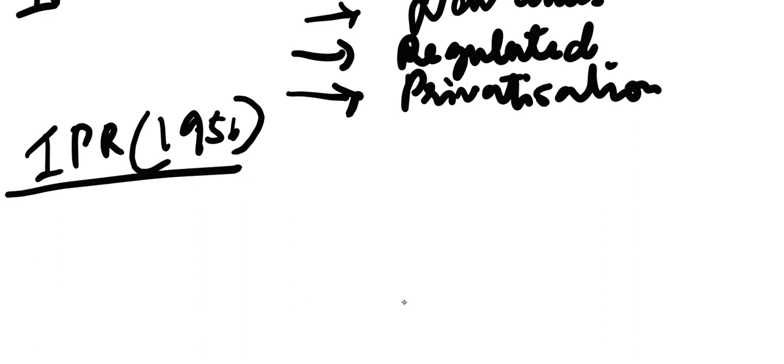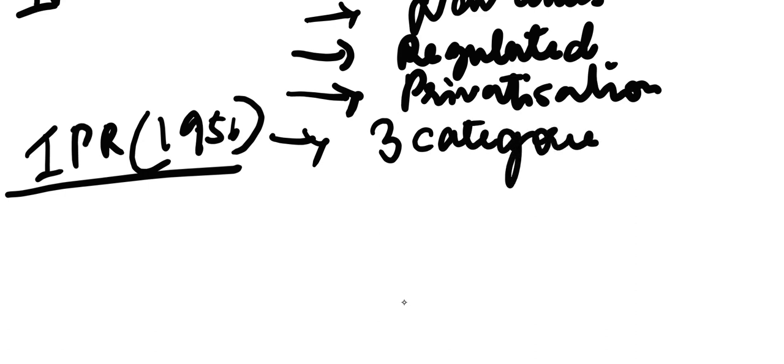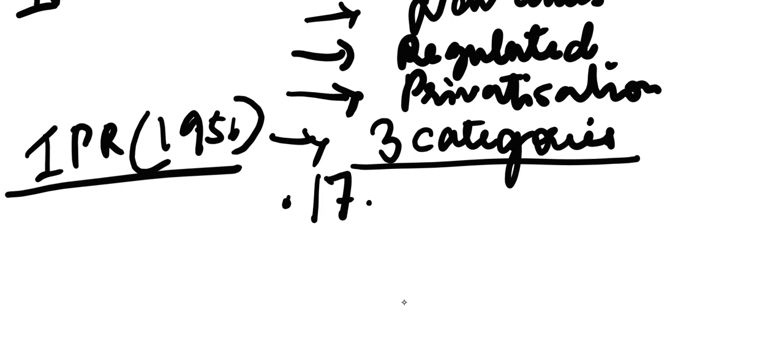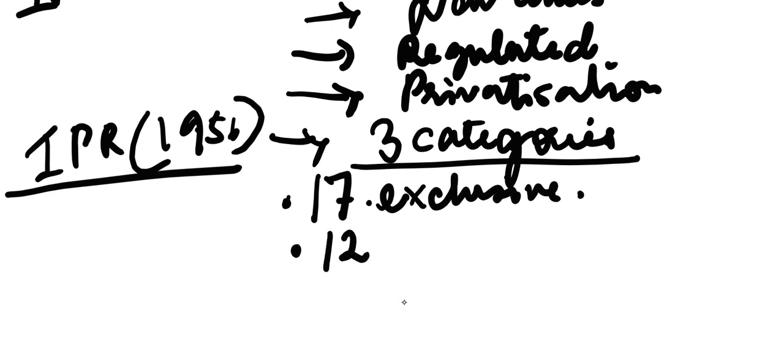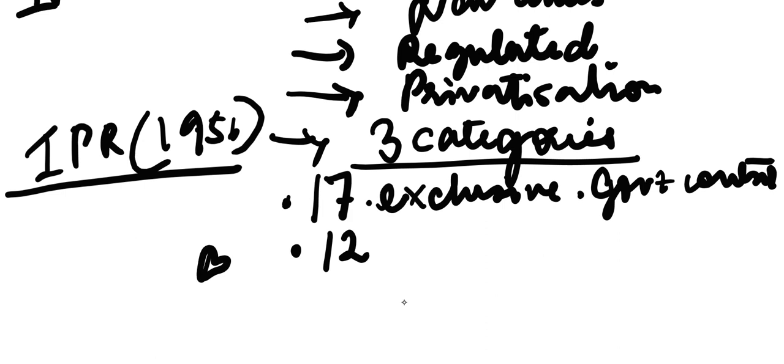Now we come to IPR 1956. According to 1956, there were 3 categories of industries. First were those 17 industries which were exclusively under government control. These were category A.